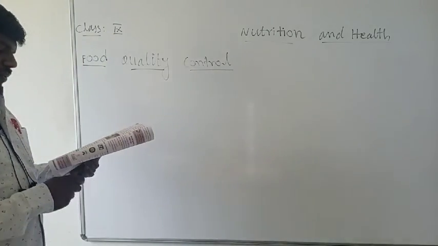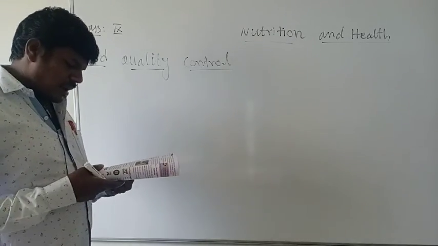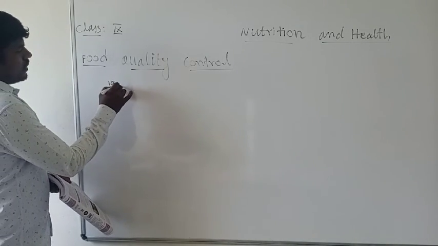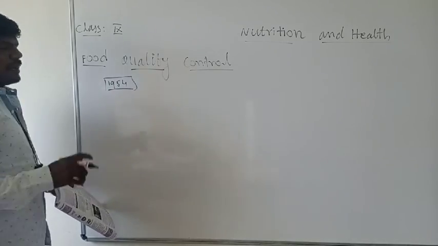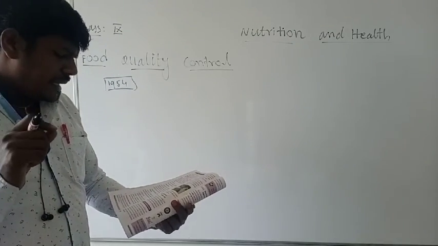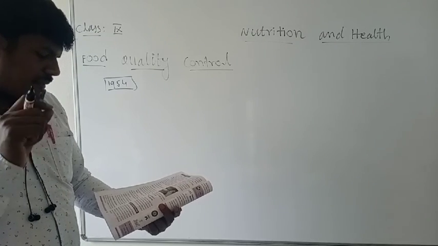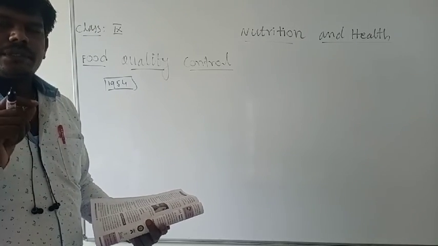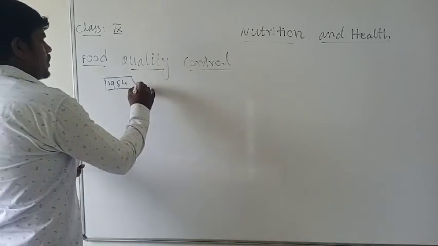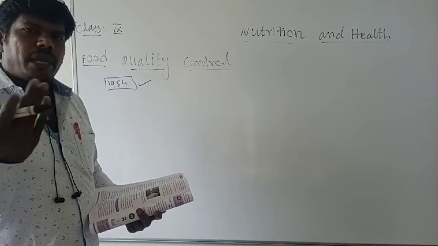In 1954, the Indian government enacted the food law now known as the Prevention of Food Adulteration Act. Which law? The Indian government enacted the food law, the Prevention of Food Adulteration Act, in 1954 in India. The reason is that our government wants to make quality food.